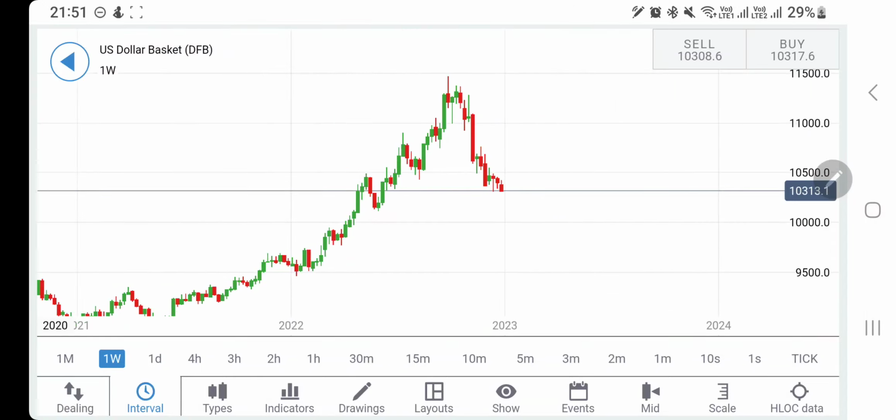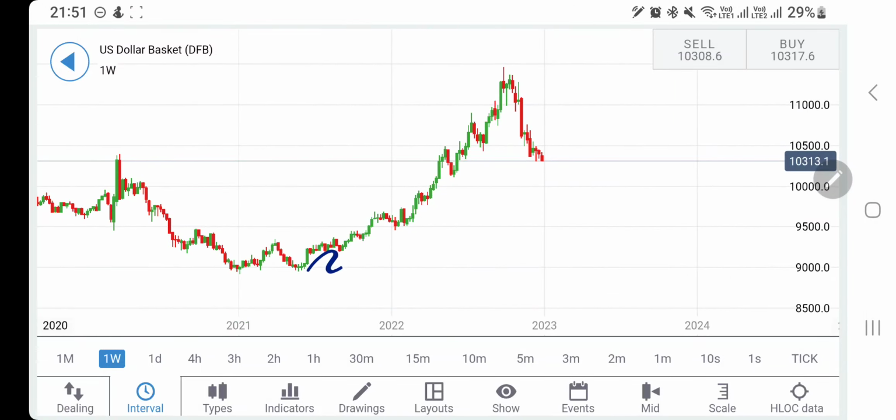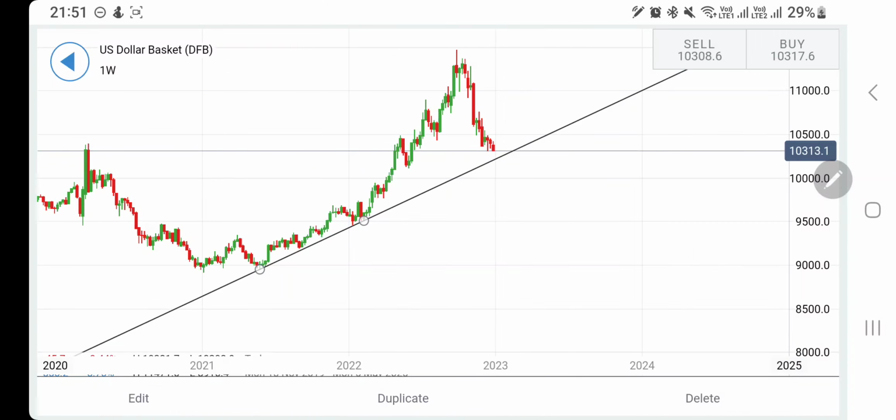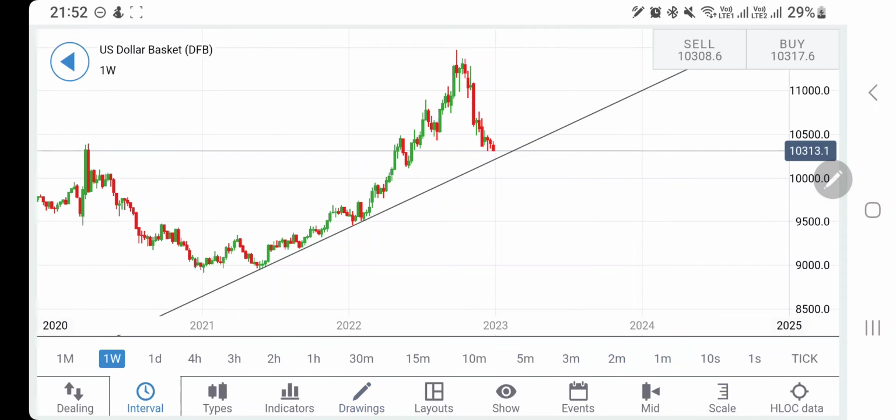But what would happen next, we'll try to find further details. See, it is trying to breach this. If you just connect the dots throughout the year 2021, you will find it was trading with the base of this line, and this line support exists at 102. So I'll definitely observe 102 and 101.5 levels, how it behaves. Definitely, if it stays below this, I will be looking forward to 98.5 and then 95 levels. Yes, these levels are still achievable before it looks over to a bounce back.